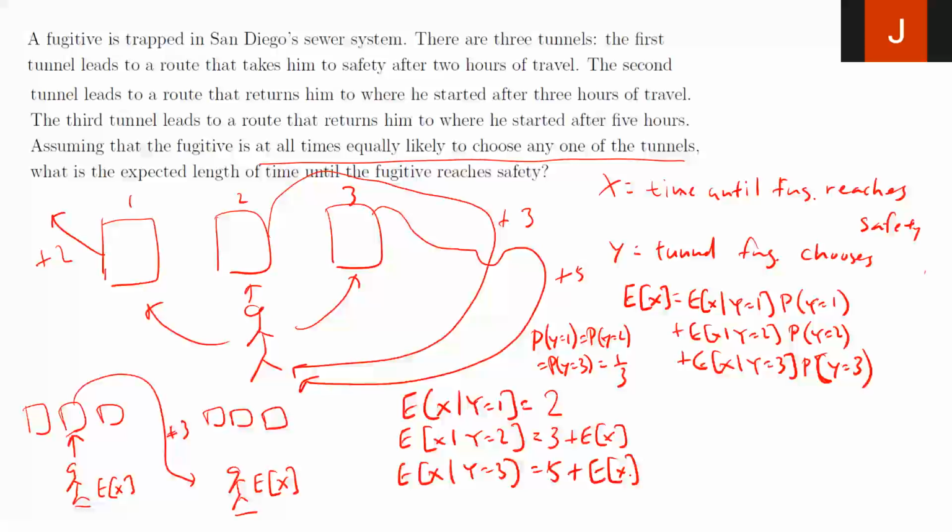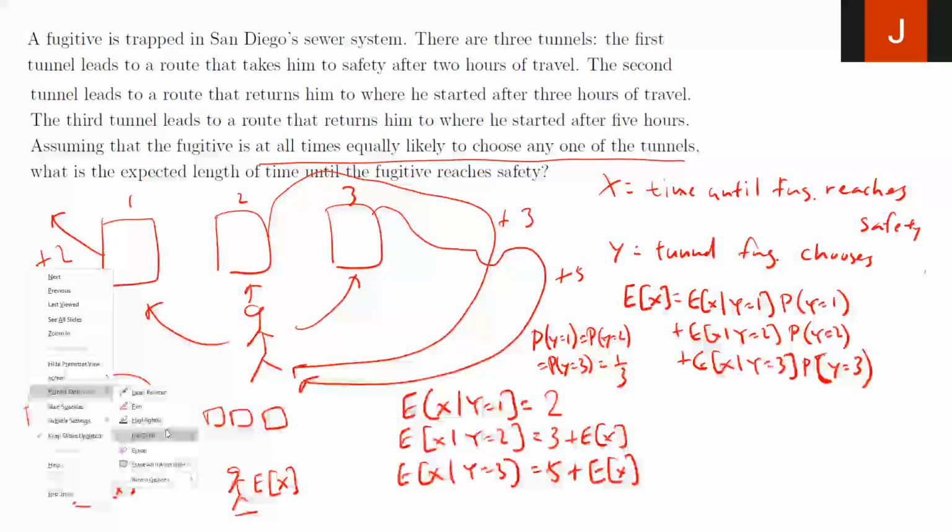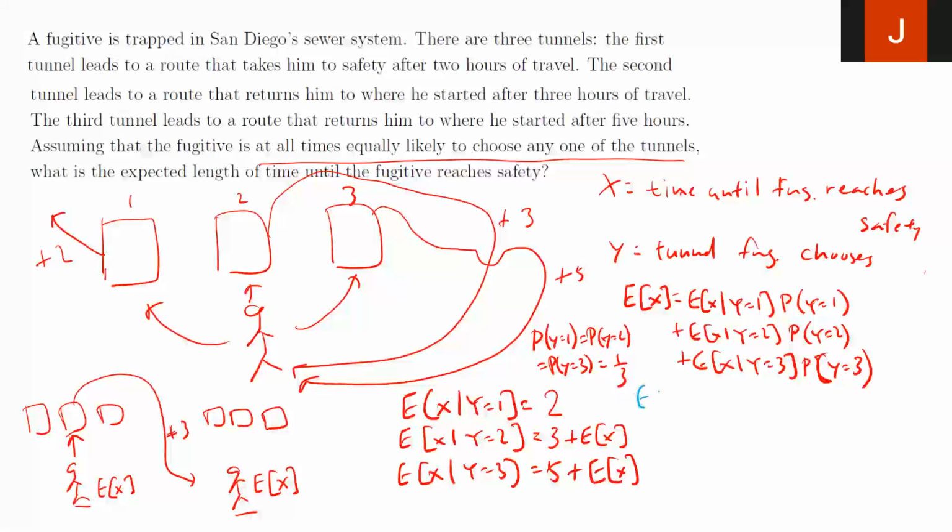So I am now ready to solve and get an answer. Let me write it over here. Expected value of x is going to be 2 times 1/3 plus 3 plus the expected value of x times 1/3 plus 5 plus expected value of x times 1/3. This whole thing equals expected value of x, right?